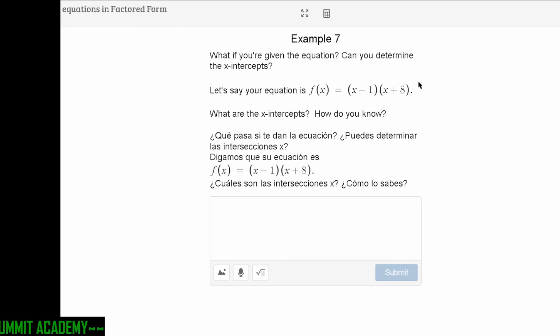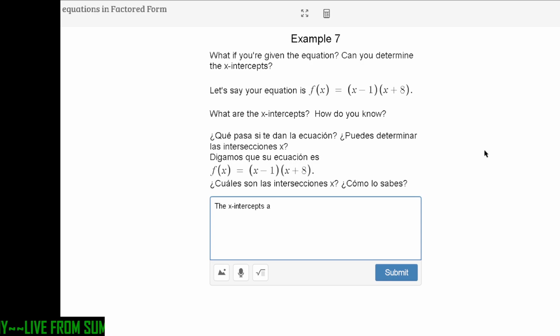On number 7, it says, what if you're given the equation? Can you determine what the x-intercepts are? And we certainly can. So let's say if our equation is f of x equals x minus 1 and x plus 8, what should those x-intercepts be and how do we know? So we can say the x-intercepts will be at x equals positive 1 and x equals negative 8.